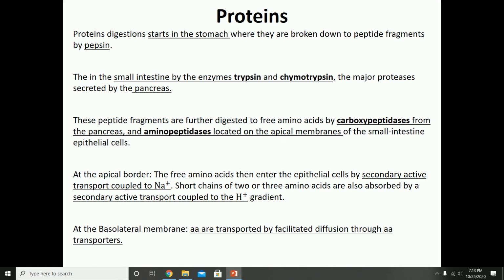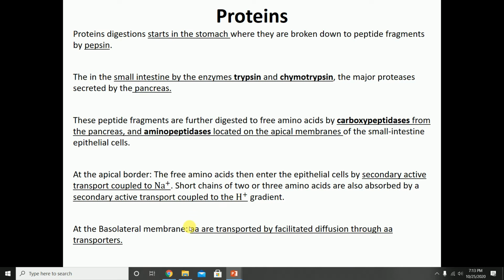In order to absorb, again, it has to go through the apical membrane, through the cell, and then over to the basolateral membrane. So at the apical membrane, your free amino acids are going to enter either by secondary active transport with sodium or secondary active transport coupled to hydrogen.